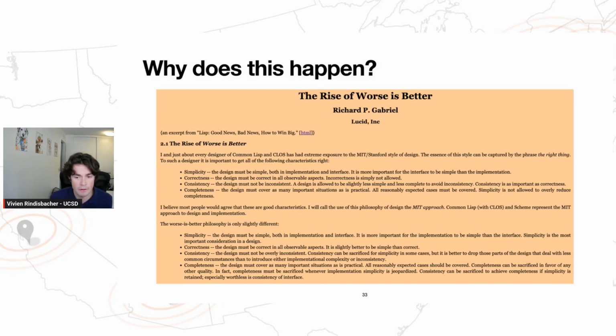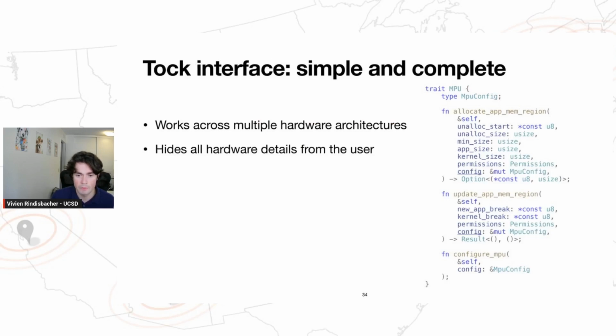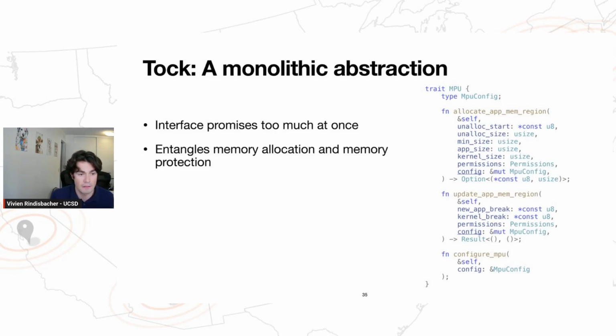Now, Tock's MPU interface design adopts the Stanford approach. So what do I mean by that? Well, Tock's MPU interface is super simple and it's complete. The interface works across a diverse set of hardware, and it completely abstracts away the hardware complexity constraints from the interface user, which is really nice. It's great. But there's a consequence, which is that the interface ends up being monolithic in the sense that it tries to do too much at once. And specifically, what Tock is doing here is entangling memory allocation and memory protection.